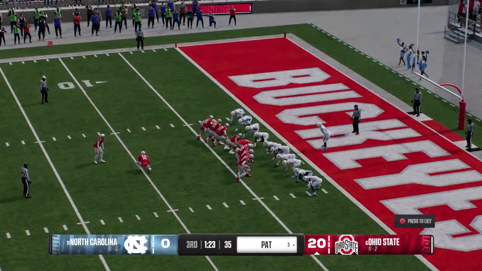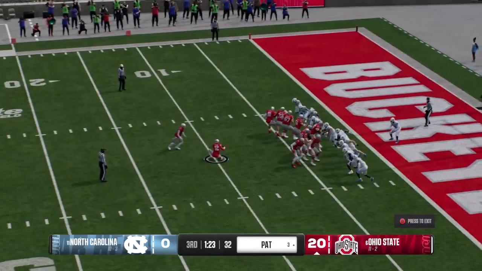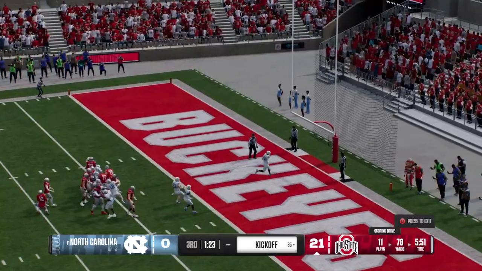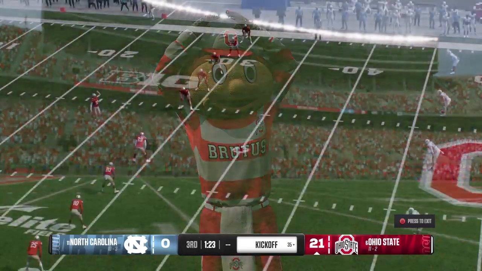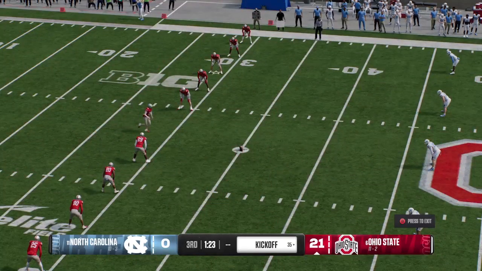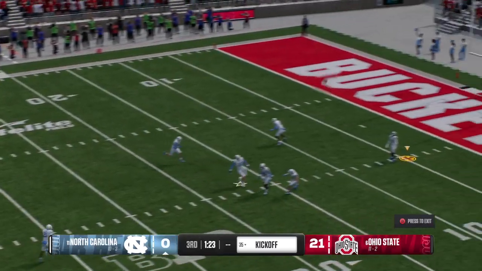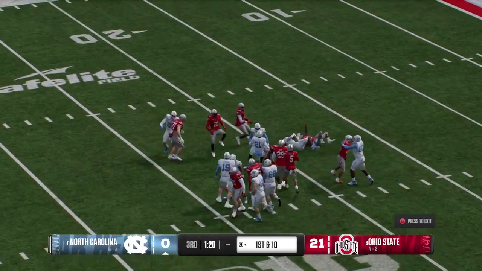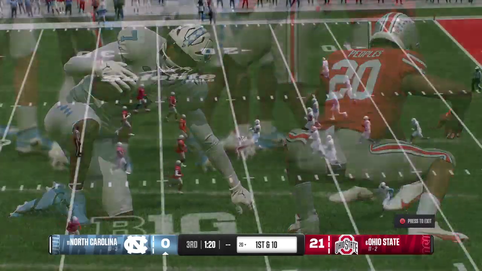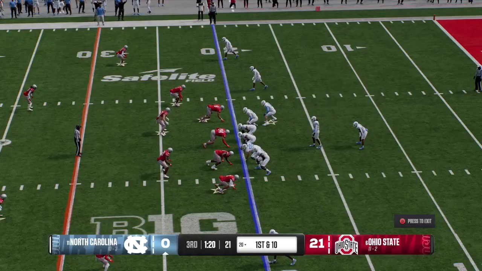They're set now to try the PAT. Attack on the PAT, and it's 21-0. Here's the kickoff team now, set to boot this one away. And he'll bring it out from inside the 10. And he stopped at the 20, trying to make something happen, but that's good coverage there. And the Tar Heels offense is back out on the field.